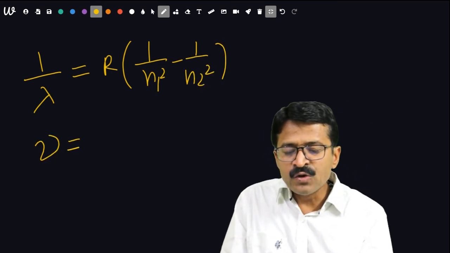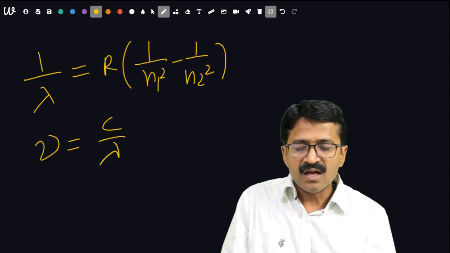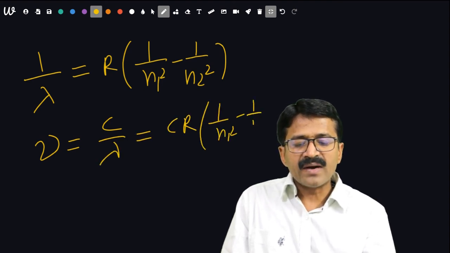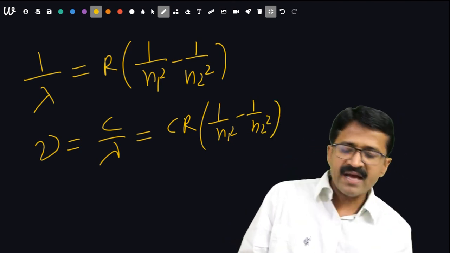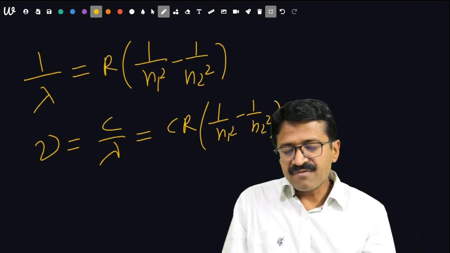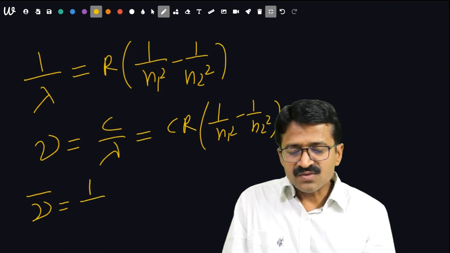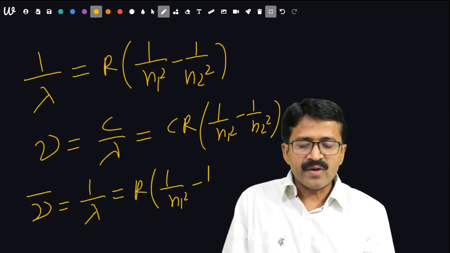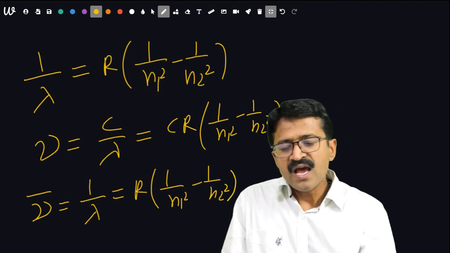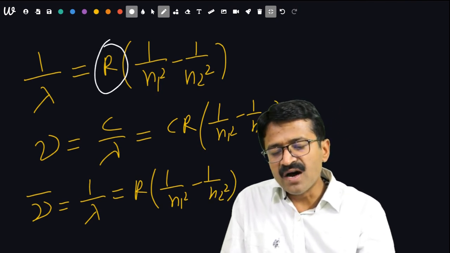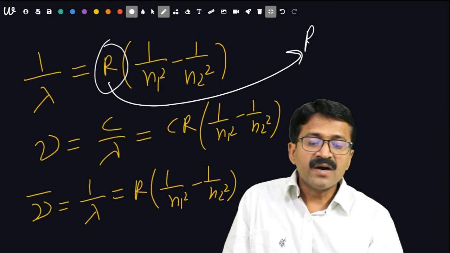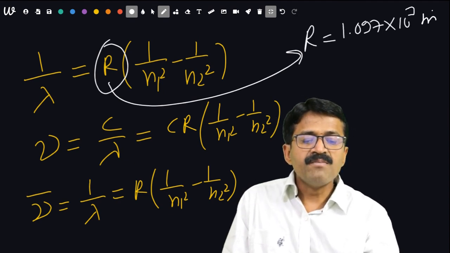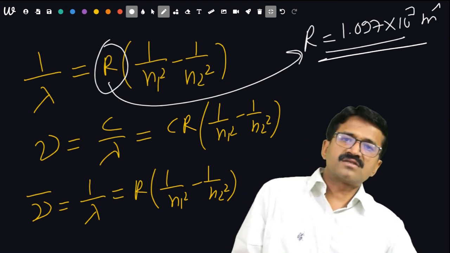Frequency will be nu is equal to C upon lambda, that will be CR into 1 upon n1 square minus 1 upon n2 square. And then the wave number nu bar is 1 upon lambda, that is R into 1 upon n1 square minus 1 upon n2 square. R is nothing but Rydberg's constant. Remember, Rydberg's constant is 1.097 into 10 to the power 7 meter inverse.